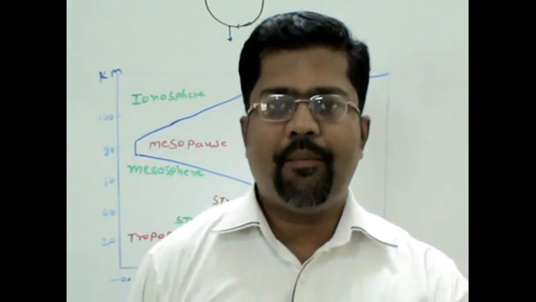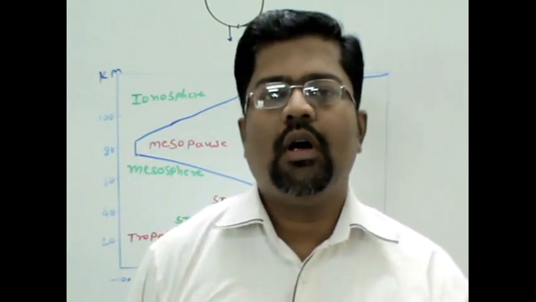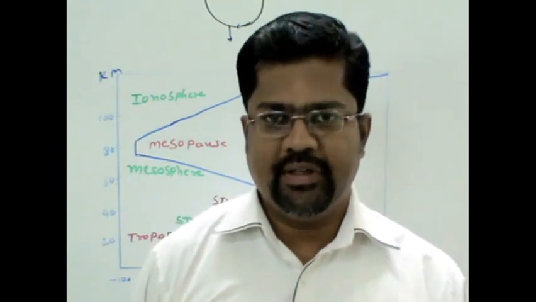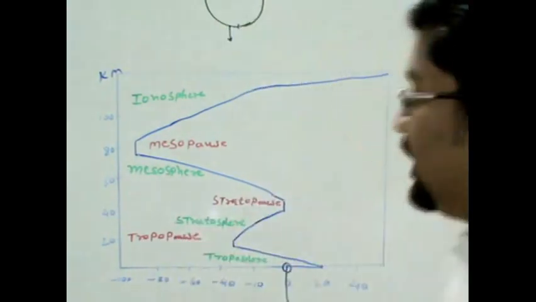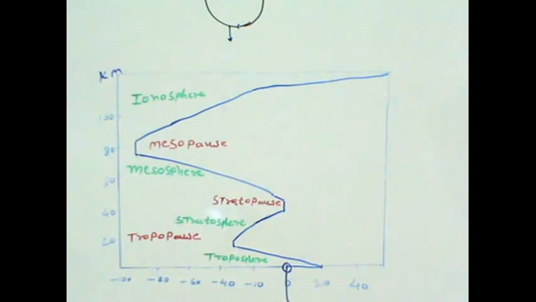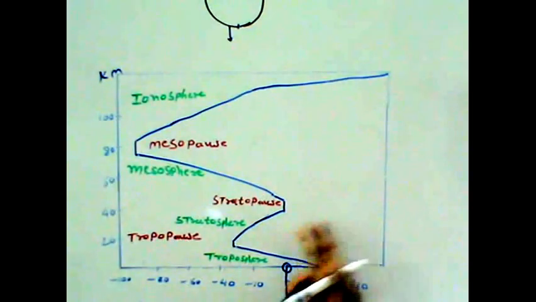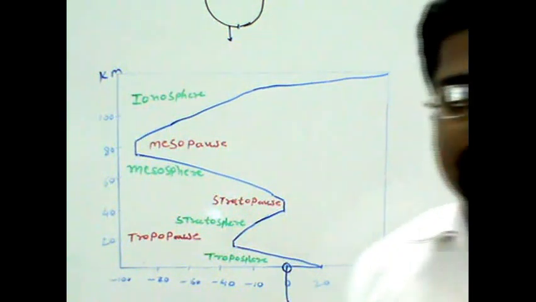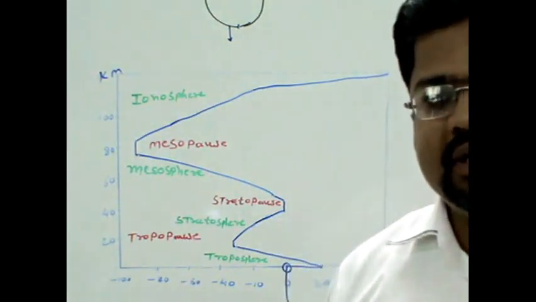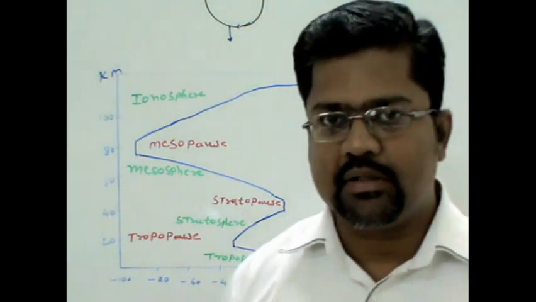It varies from the polar region to the equatorial region, and that's why the equatorial temperature of the troposphere is in the range of minus 80 degrees Celsius, whereas the polar temperature of the troposphere is just around minus 50 degrees Celsius.